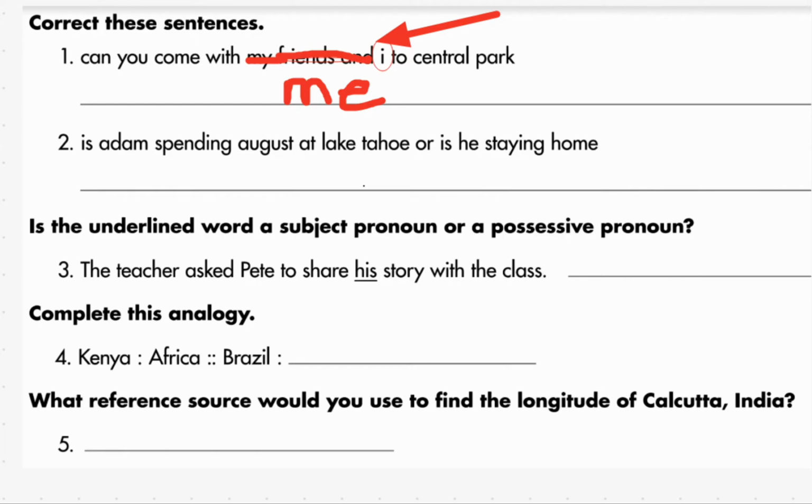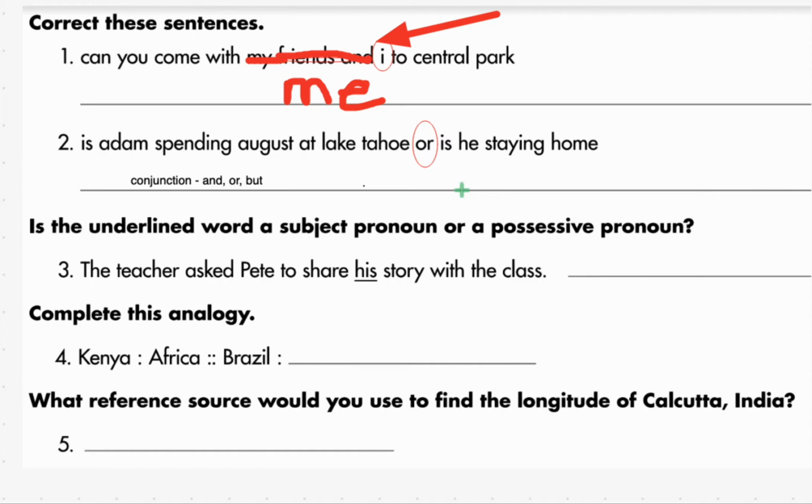Is Adam spending August at Lake Tahoe or is he staying home? Guys, we have a conjunction. So make sure when we have a conjunction, you use what? Because a conjunction usually indicates we've combined two sentences. But sometimes the sentences are too small and we got to combine them together. But when we do that with a conjunction, we have to have commas. So you got to make sure you got a comma in the right spot.